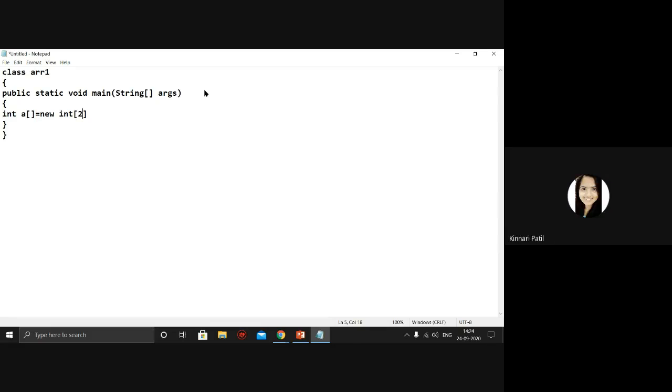0th index, 0. And second value will be stored where? 1th index. Okay, so this is how I've done my first step and second step. Step 1 is initialization. Step number 2 is creation. So I've combined both these steps and I've done with it.